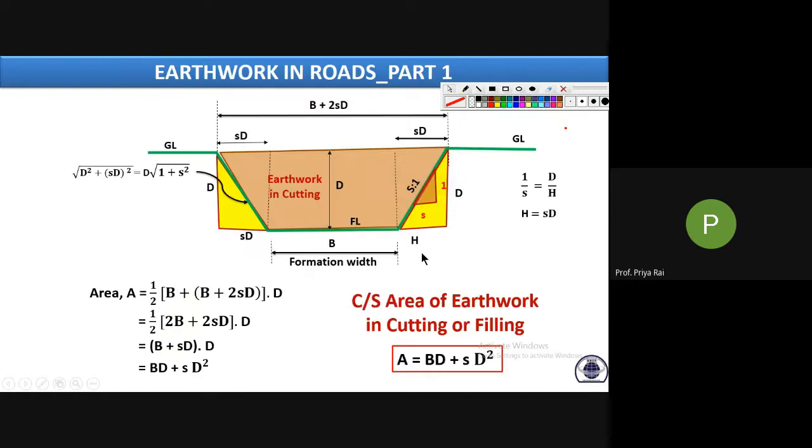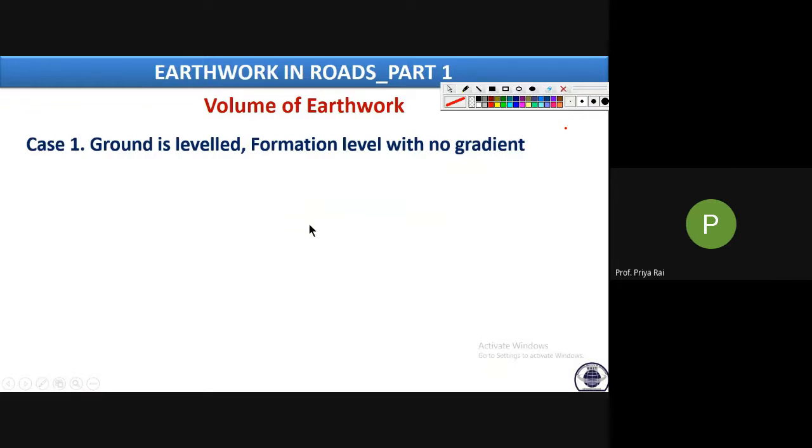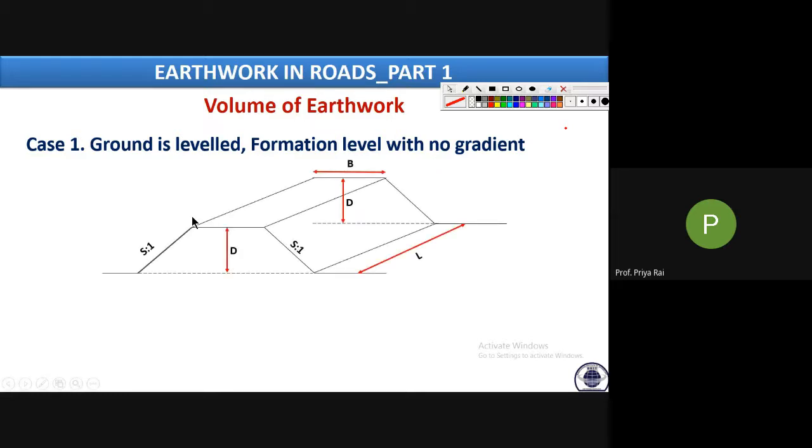Now comes what? After knowing the area and multiplying it with the length, we will get the volume. Simple. But there will be two cases. Case one is what? If the ground level is level, that means there is no undulation, your ground level is smooth. And the formation level has no gradient. No gradient means no longitudinal gradients, there will be no rise or fall in the formation level. Both the ground and formation levels are at the same level throughout the length.